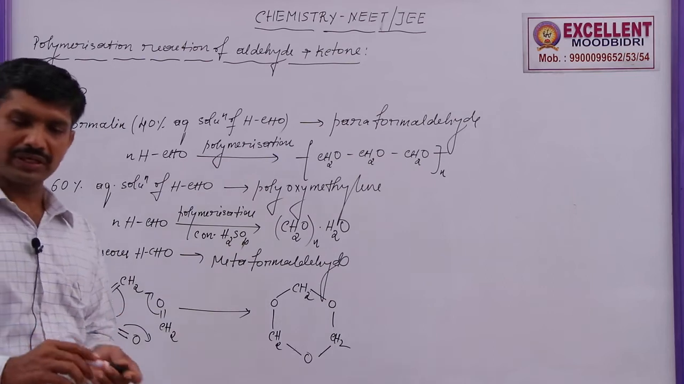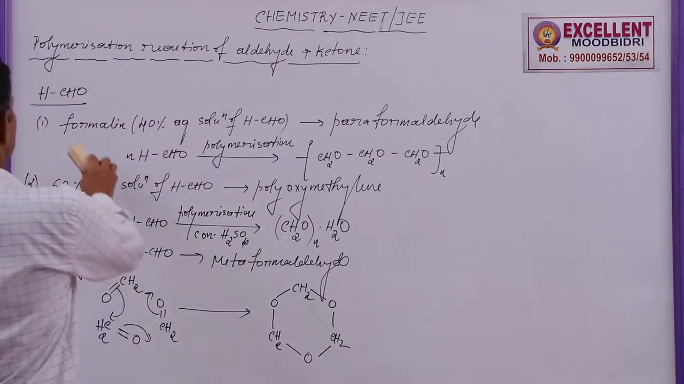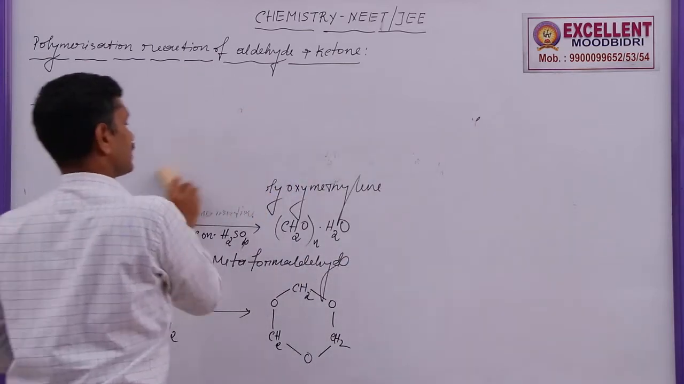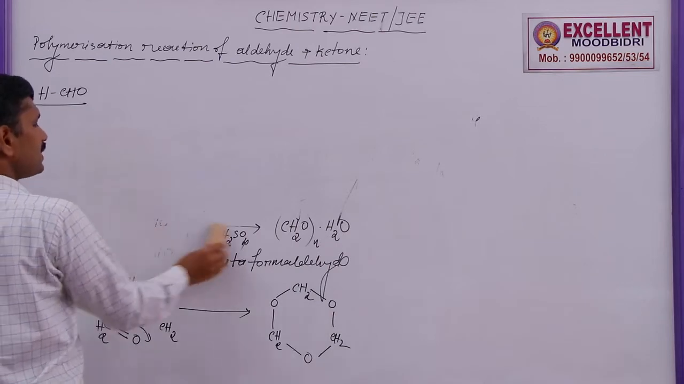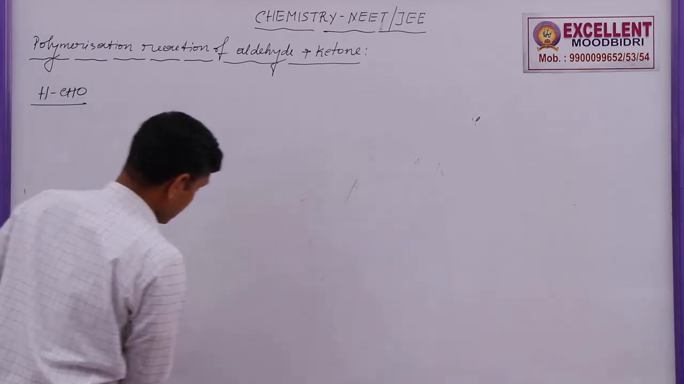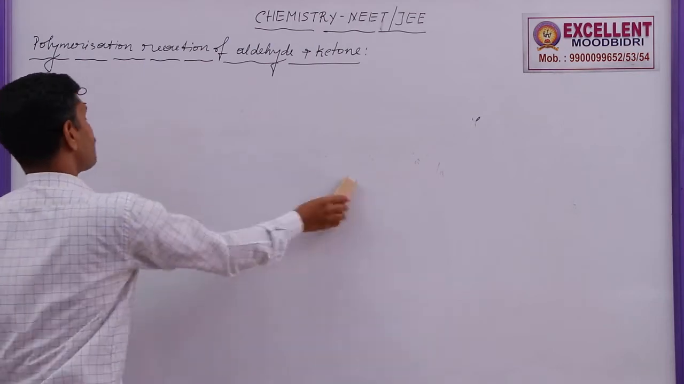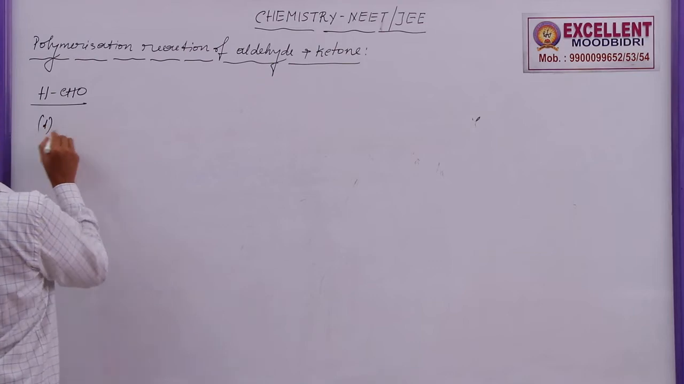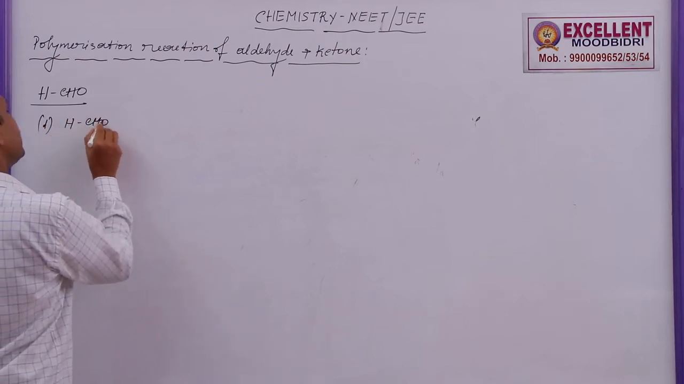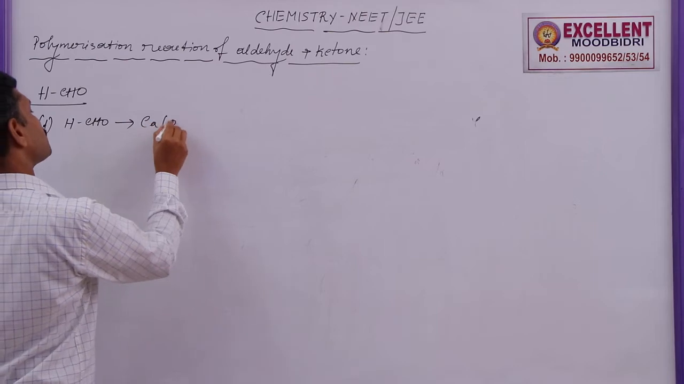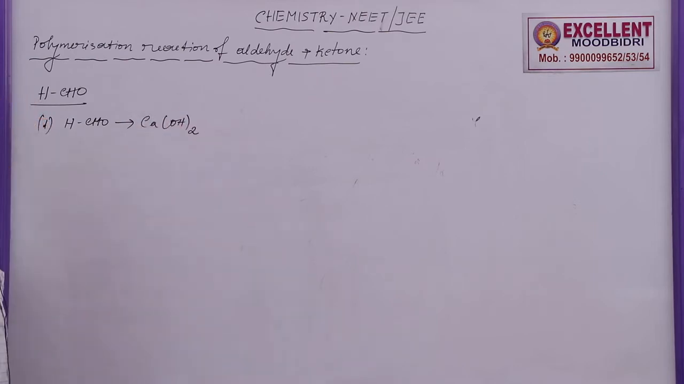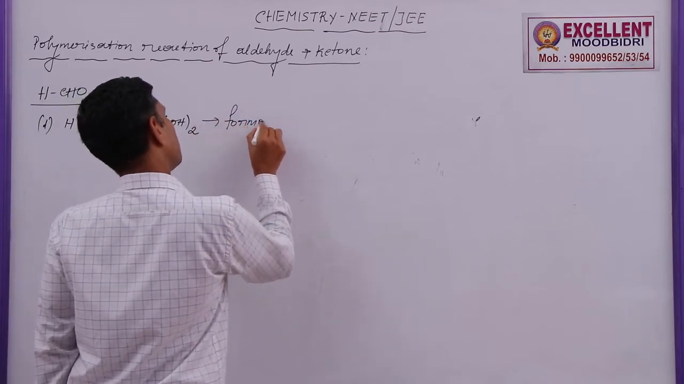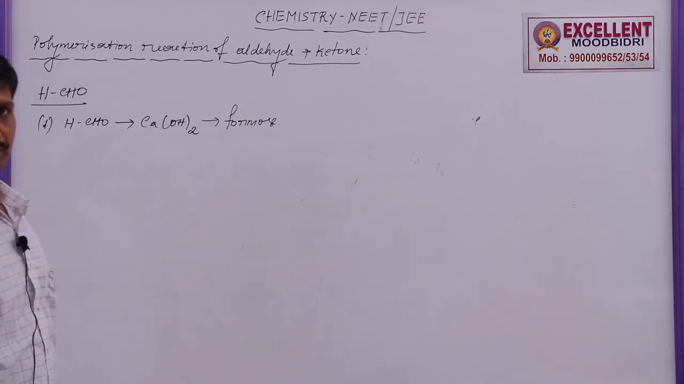Then I go to the fourth case. In the fourth case, formaldehyde treated with calcium hydroxide gives a polymer called formose. It is a polymerization of formaldehyde to formose.